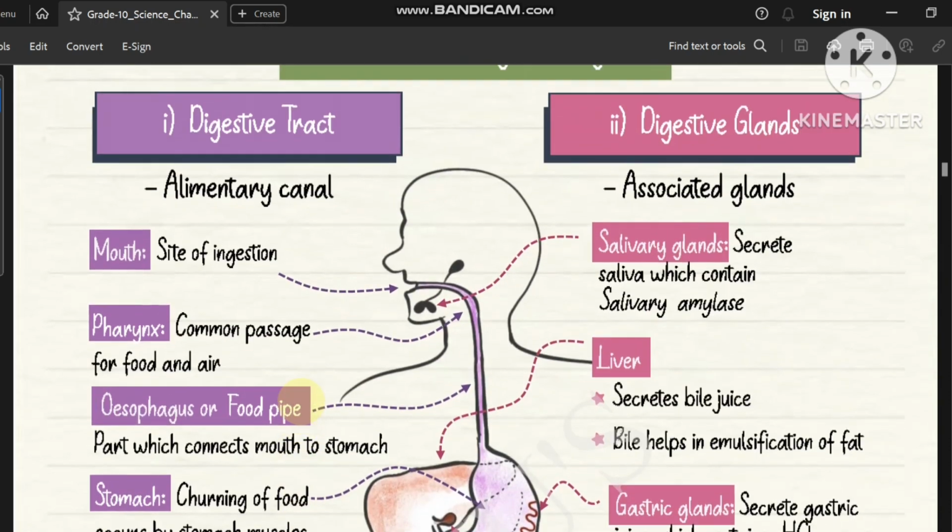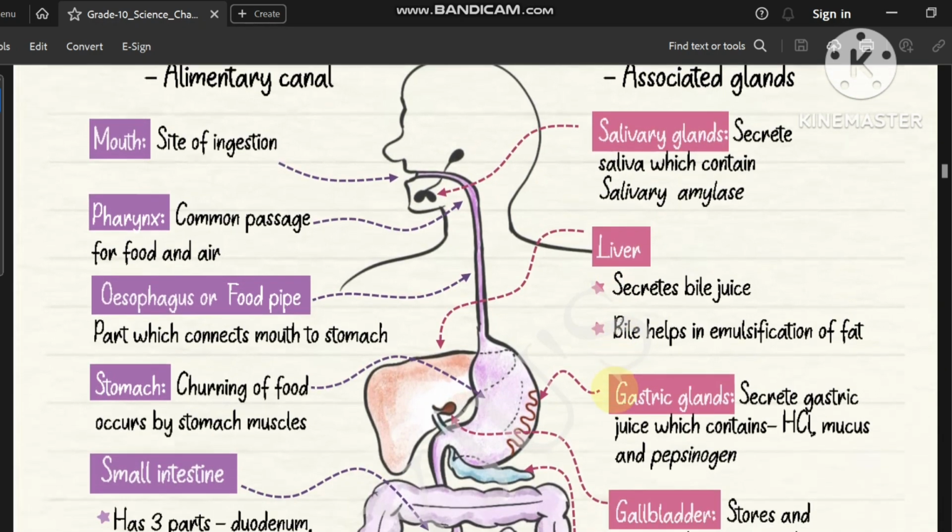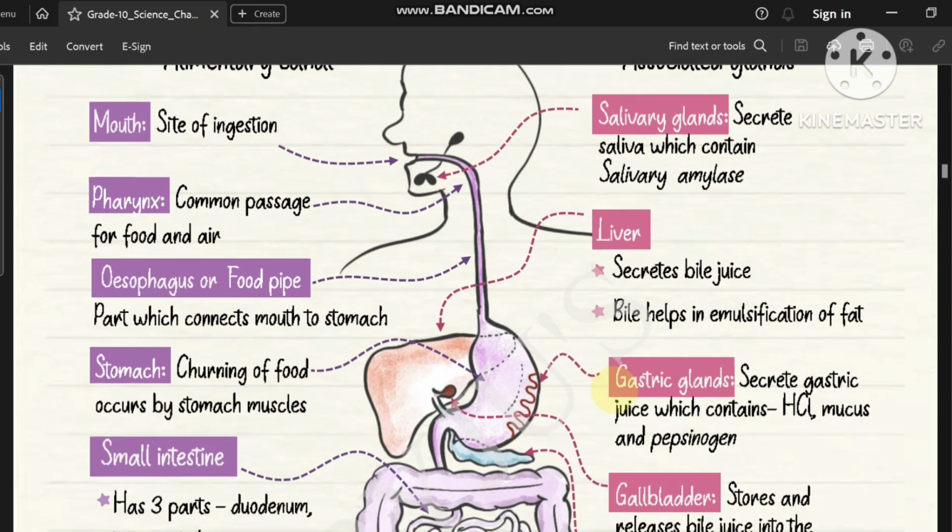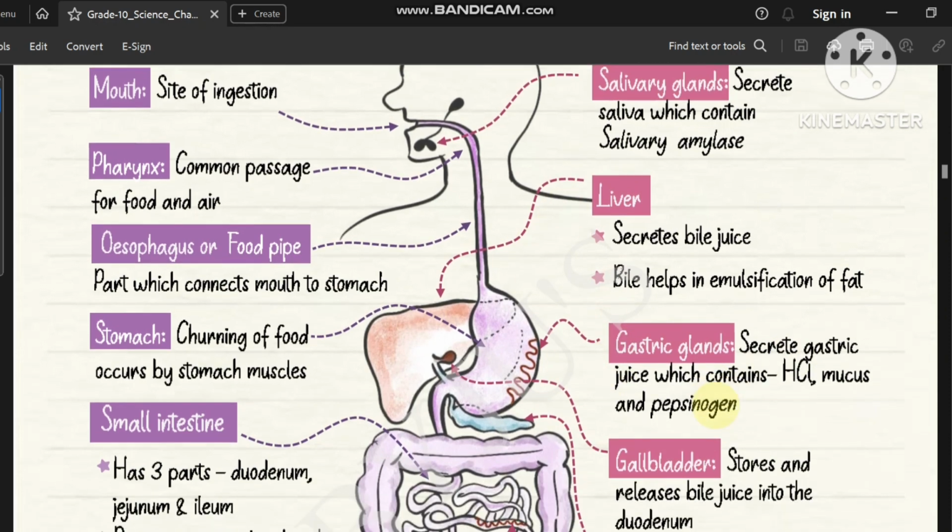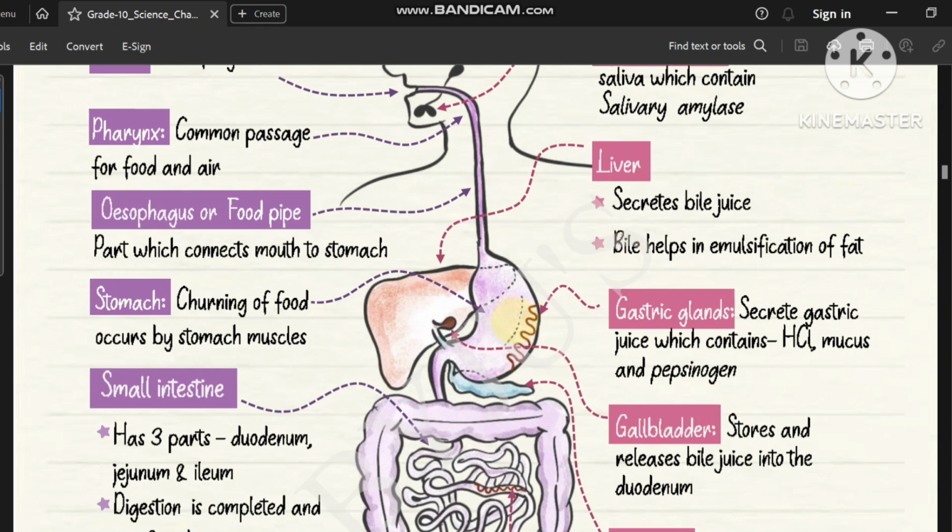Another important term is digestive glands. Salivary glands secrete saliva which contains salivary amylase. You are seeing in this case salivary amylase secreted by this gland. Liver secretes bile juice. Bile helps in emulsification of fat. Gastric glands: you are seeing in the stomach, gastric glands secrete gastric juice which contains hydrochloric acid, mucus and pepsinogen.